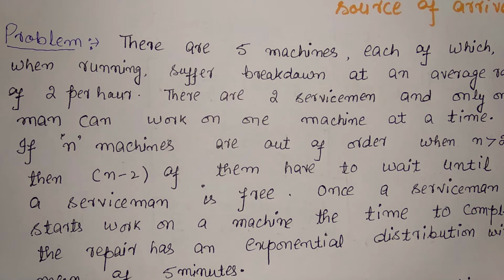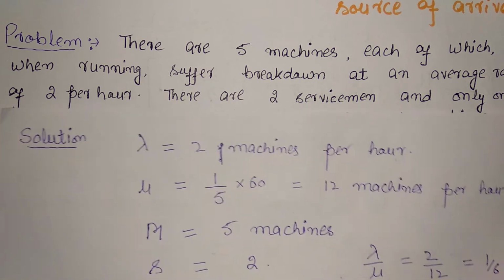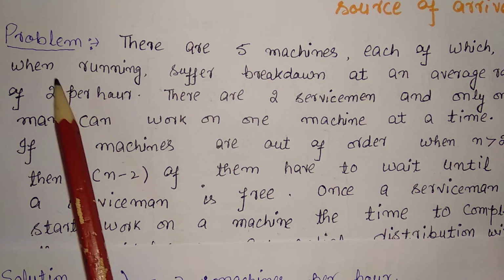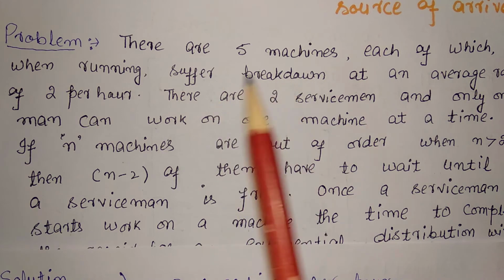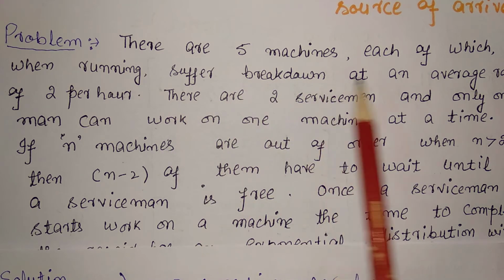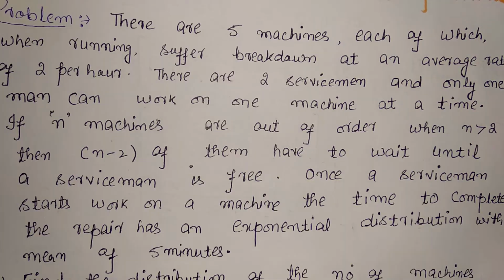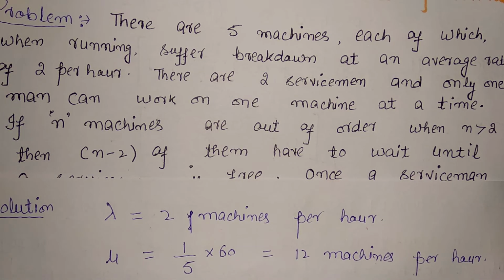Now, let us discuss the problem. Here there are 5 machines. It means that capital M will be 5. Each of which, when running, suffers breakdown. When these machines are running, they become out of order or break down at an average rate of 2 per hour.